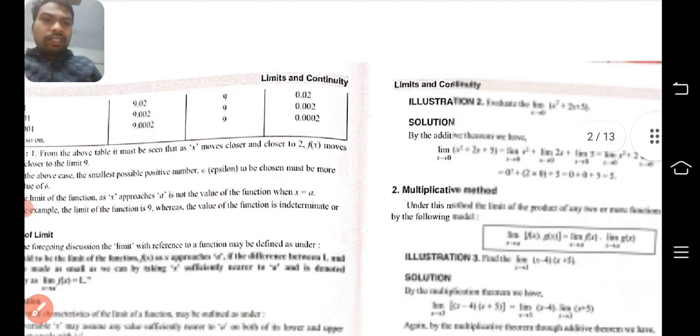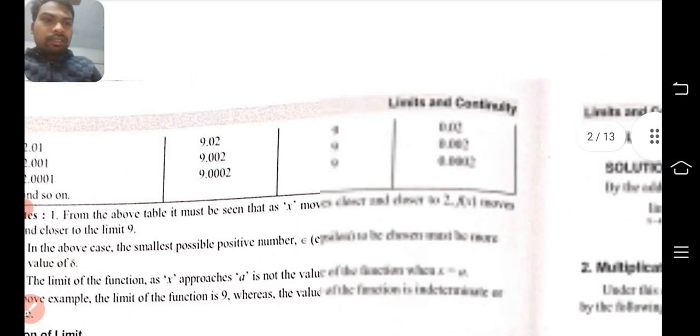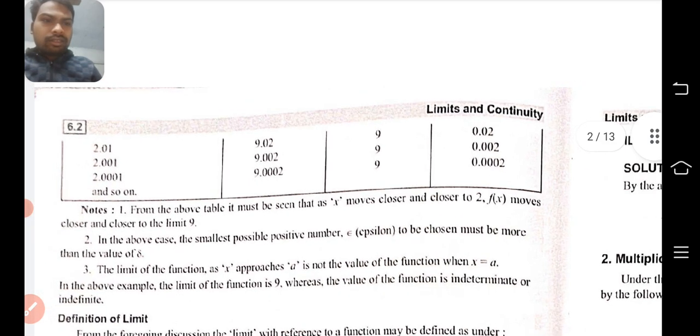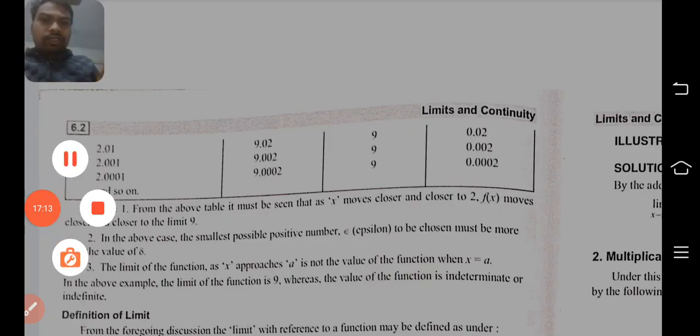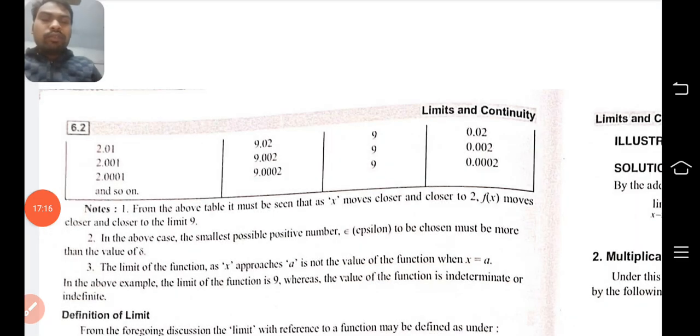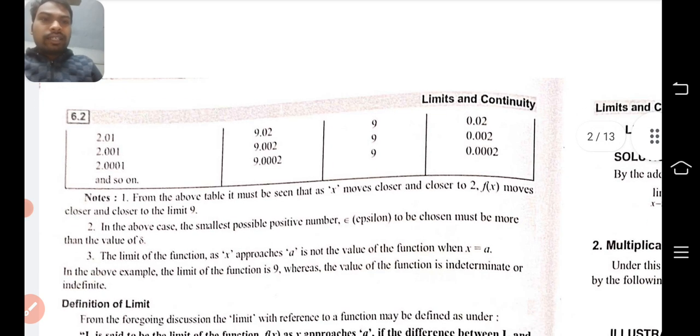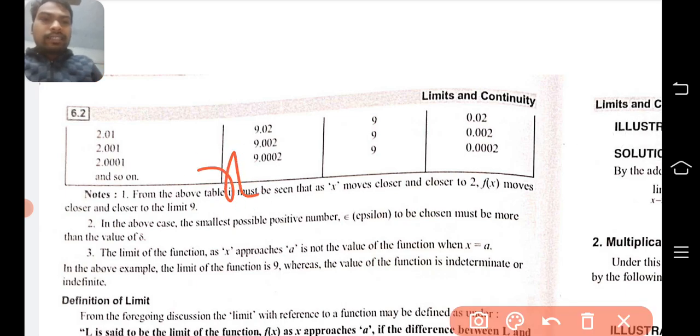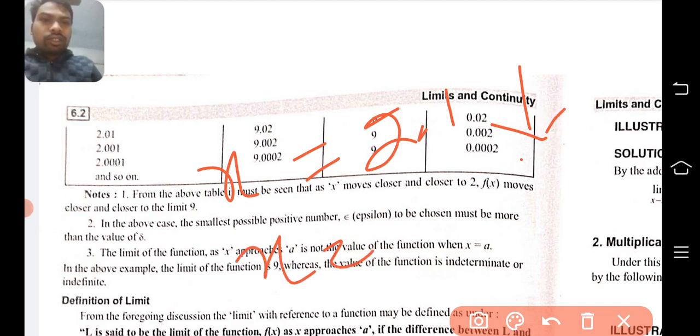So in this way, if you decrease the value of x from 2.1 towards 2, it means whenever we are taking x equal to 2.1, we keep declining the value. We will take x equal to 2.01, 2.001, 2.00001. In this way, then what will happen?